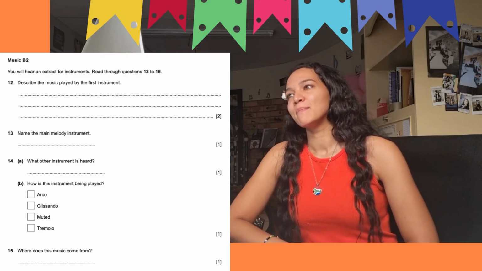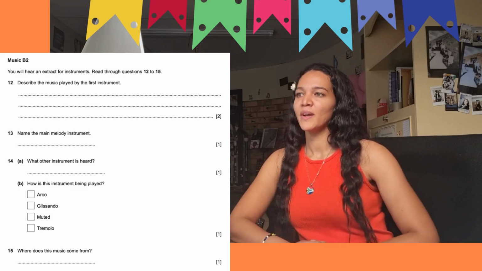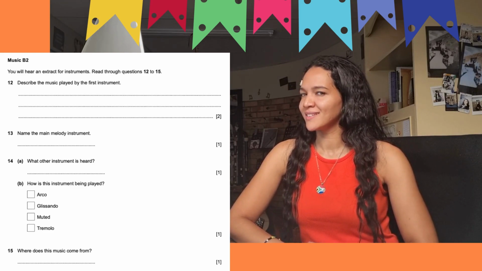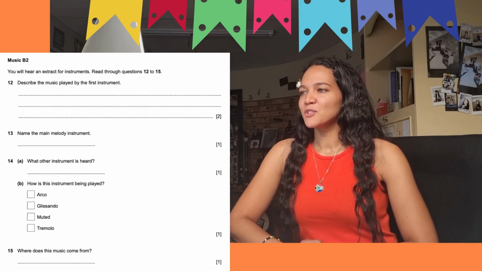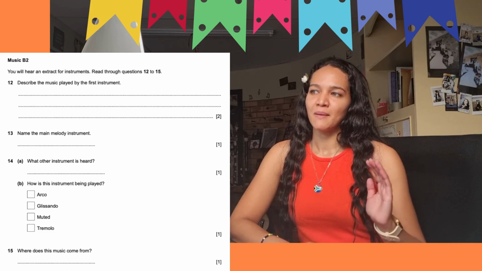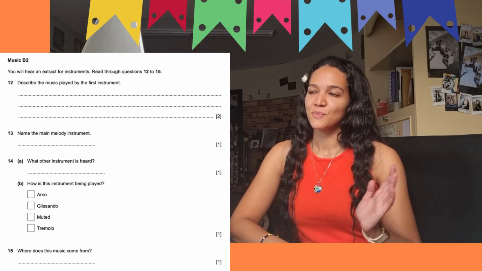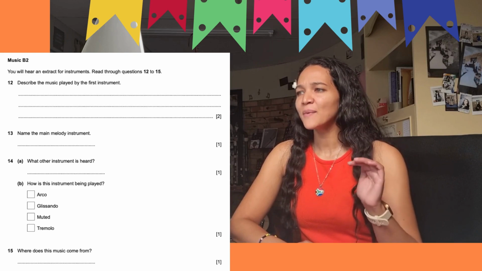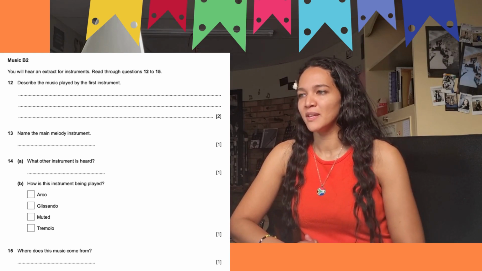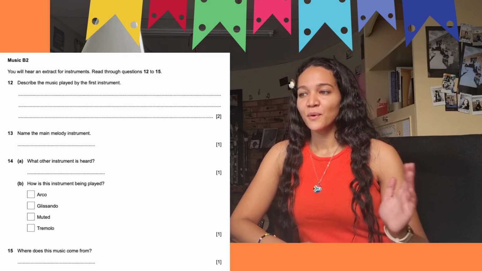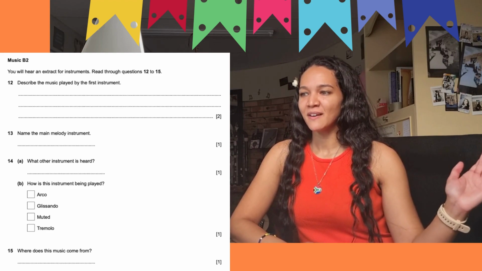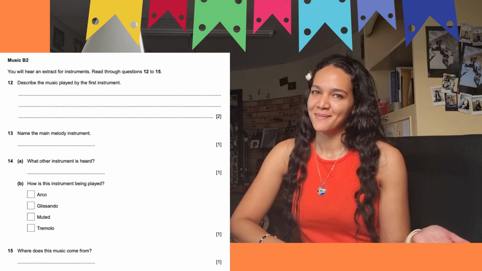Describe the music played by the first instrument. Okay, name the melody instrument. What other instrument is heard? So we're going to name a main melody instrument and then another instrument that we hear. Then how is this other instrument that we hear being played? Then of course the last question is, where does this music come from?